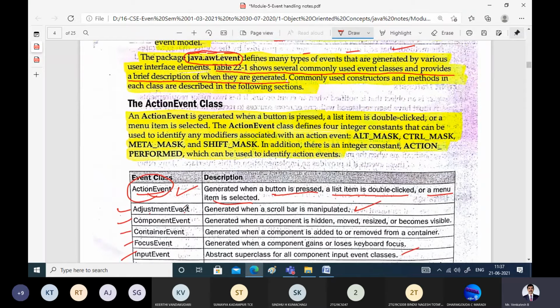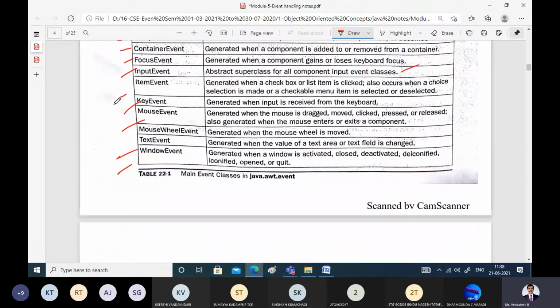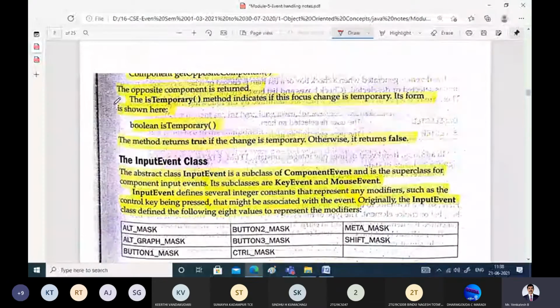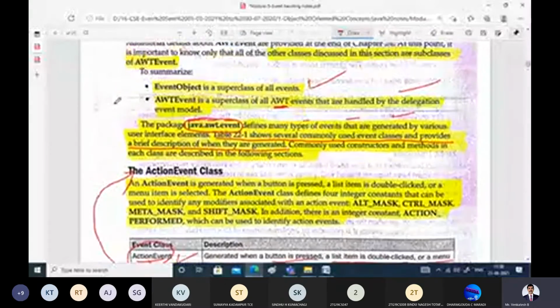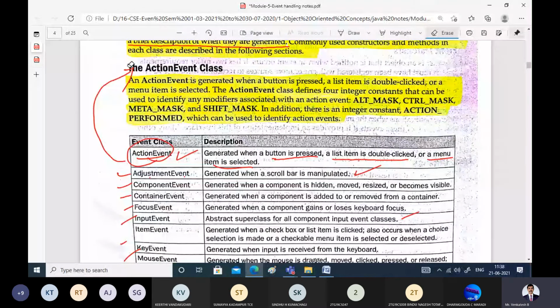See, every class is being discussed. The very first class is the action event class. The whole course is about discussing each and every class, that is, the fundamental details of that class. What are the different methods that class is going to provide? That's it. This is the core part of the whole discussion: what are the different classes and what are the different methods which the class is going to provide for handling corresponding events.